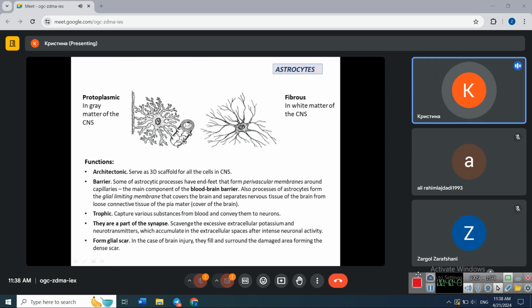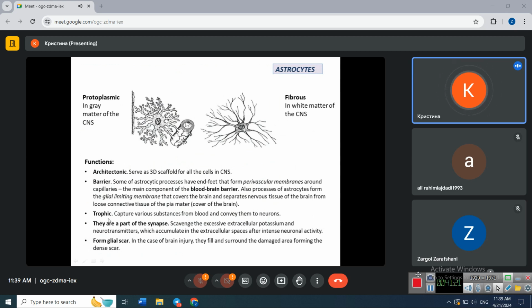surrounding it. And also some of the processes of astrocytes, which are located closely to the periphery of the nervous tissue in brain and spinal cord, also form the end feet, which cover the nervous tissue from the outside and form the glial limiting membrane. It covers the nervous tissue from outside and separates nervous tissue here from the loose fibrous connective tissue of the pia mater, which covers the brain from outside.